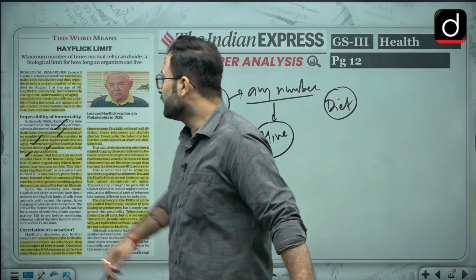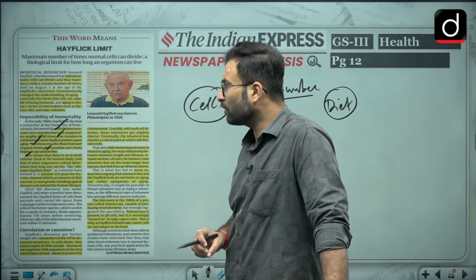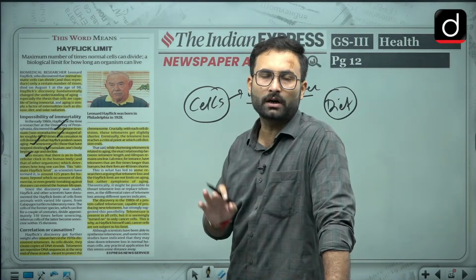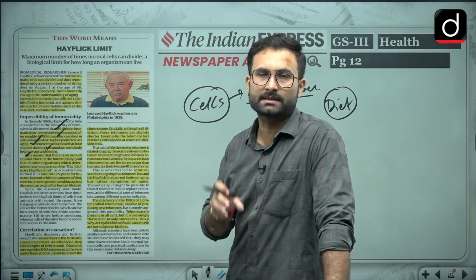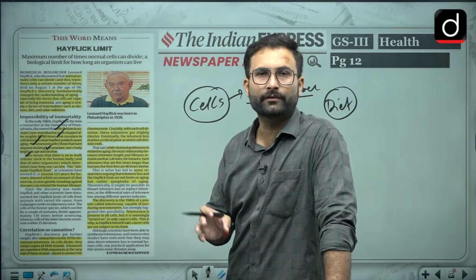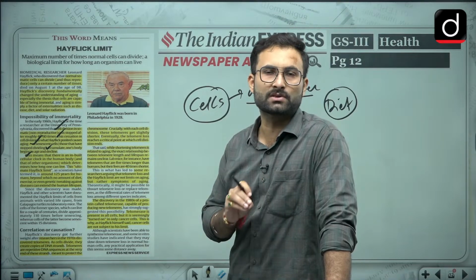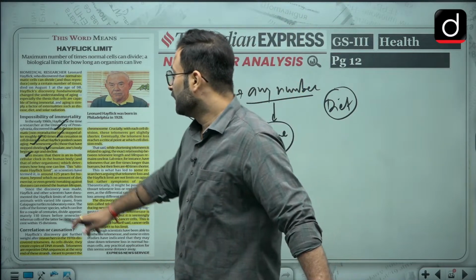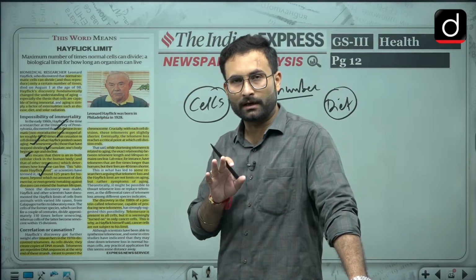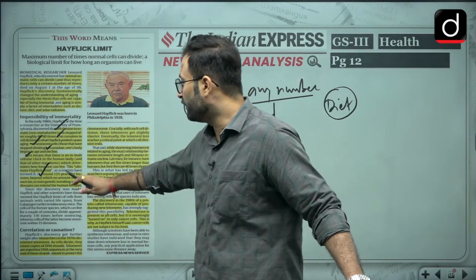This means that there is an inbuilt cellular clock in the human body and that of any other organism which determines how long you can live. So that is what is called the Hayflick limit. The number of times a cell can divide itself, and once it stops, after that you will start to age. That particular limit for which the cell can divide is called the Hayflick limit. When we are talking about human life, that is around 125 years if you are going with a better diet, etc. So that is 125 years.